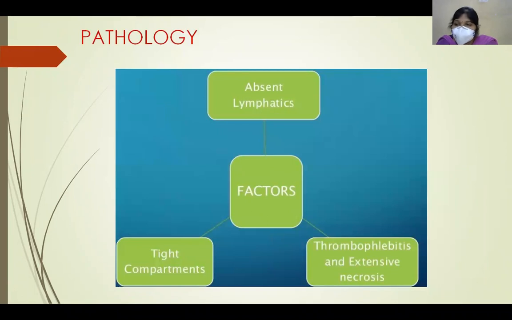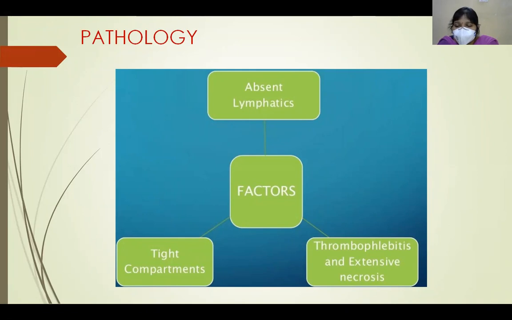So, after completing the causes and mode of spread, we'll deal with the pathology of orbital cellulitis. Like elsewhere in the body, in orbital cellulitis also there is suppurative inflammation. But what is specific of orbital cellulitis is that here there is a rapid spread of infection. Why?